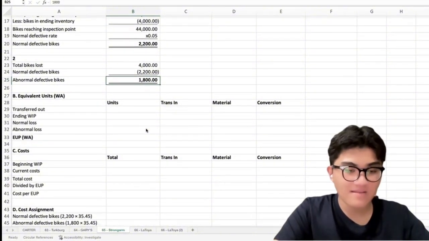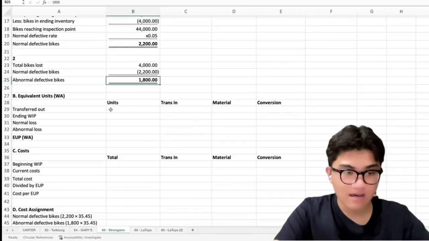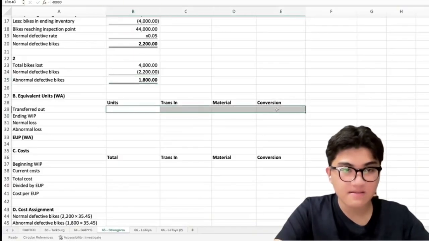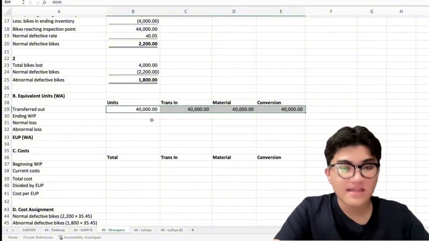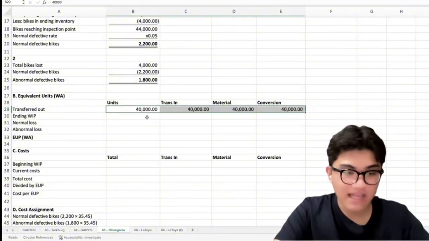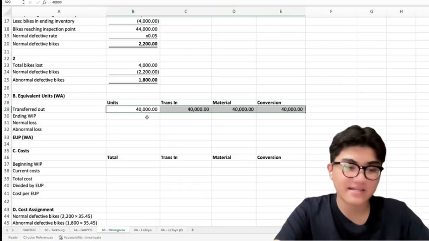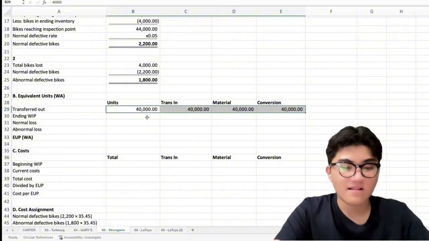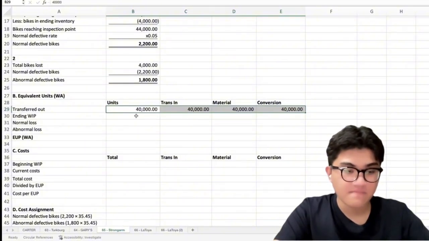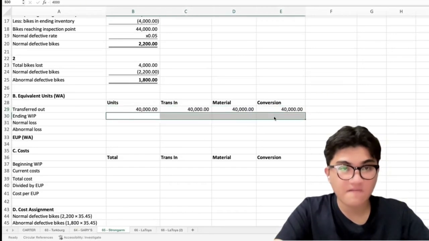For transferred out units, it is 40,000 for all the elements. Since they are 100% complete for transferred in cost, materials, and conversion, so all columns show 40,000 equivalent units. Next is ending work in process, which is 4,000.